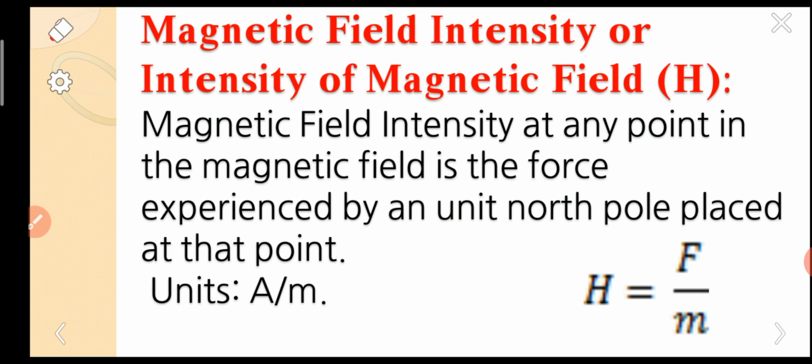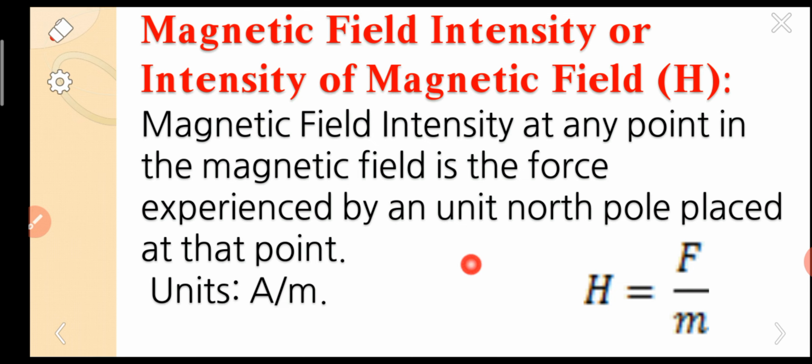This is the simple way of remembering the definition. Whenever you have the formula, you can simply frame the definition. Here the formula was H equal to F by M. Generally F is force and M is mass, but in magnetism M means pole strength. So it is the force experienced by a unit north pole. The unit north pole will experience a force only when it is placed in a magnetic field, otherwise it is not able to experience any force.